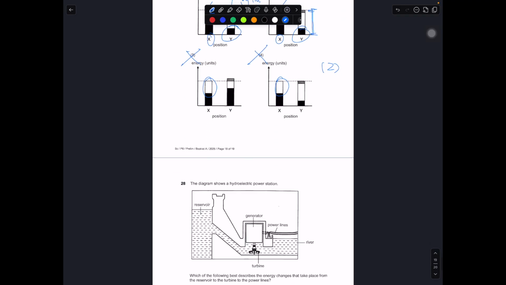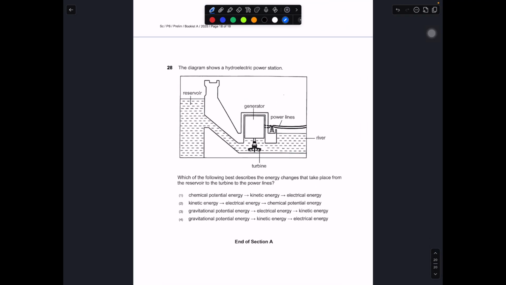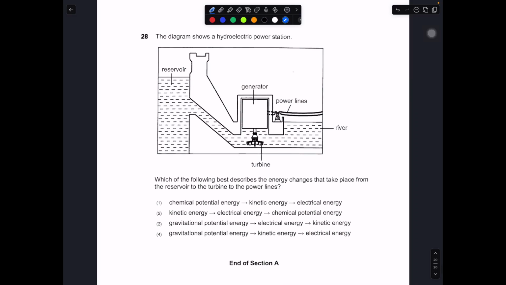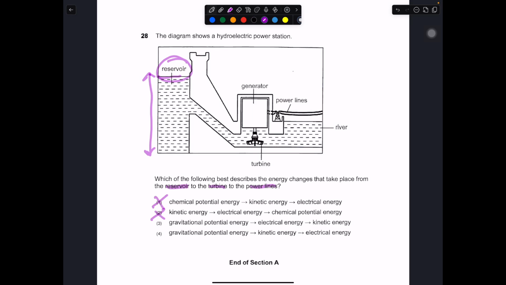Let's go to number 28. Number 28 shows a hydroelectric power station. Which of the following best describes the energy changes that take place from the reservoir to the turbine to the power line? In the reservoir, the water is of a great height, so it must possess gravitational potential energy at first, because the water is of a great height above the ground. So in this case, 1 and 2 are straight away wrong.